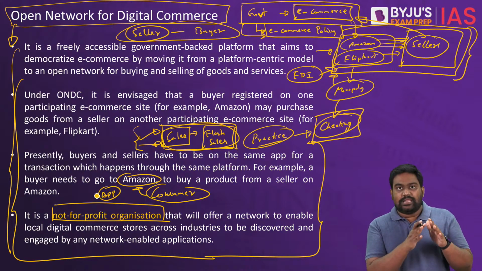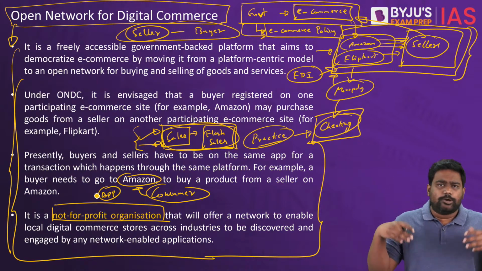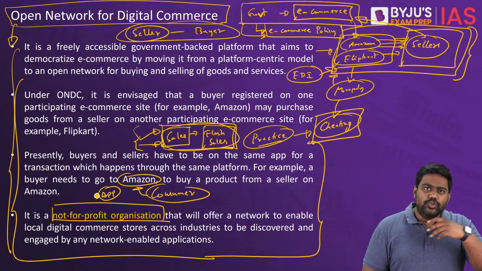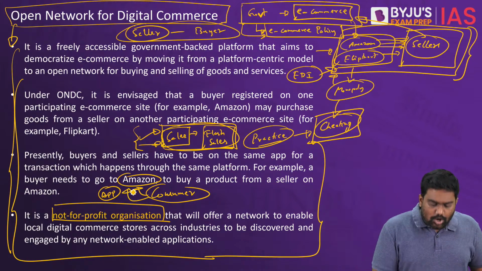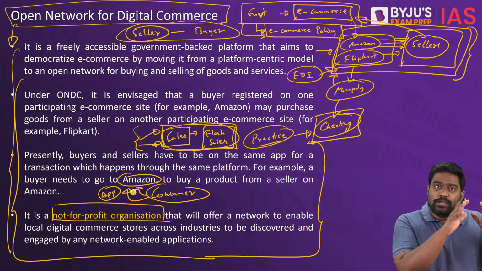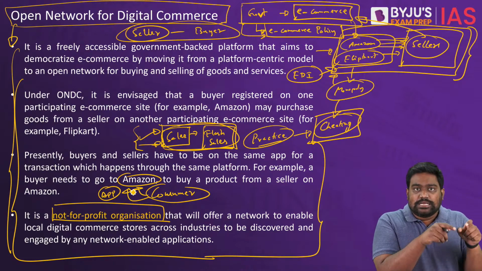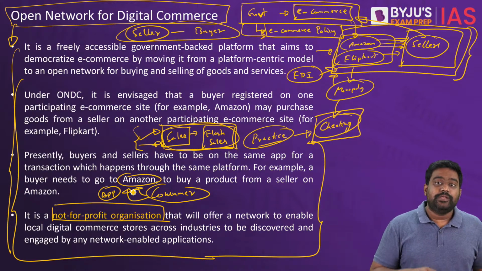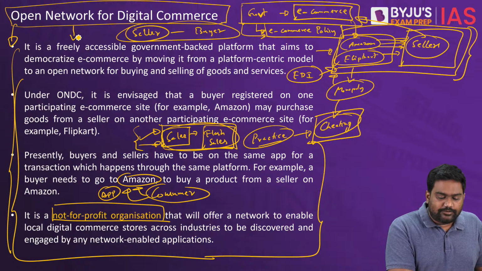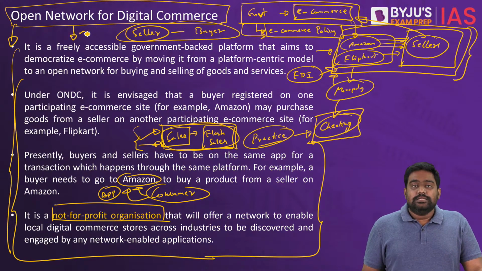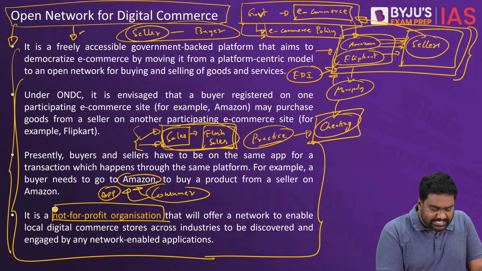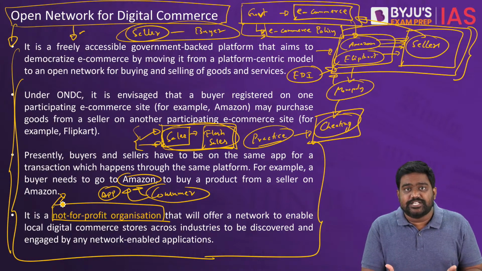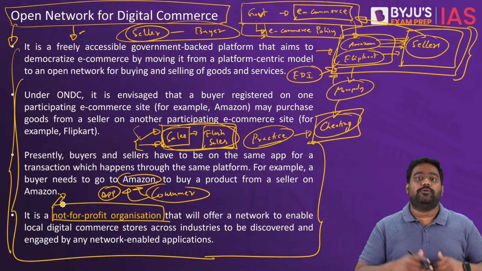If you're using a particular app, be it Amazon, Flipkart, or any other app, be it Nykaa, Myntra, there are numerous applications. When you're ordering on a particular application, you see only their products. You can't compare there itself with the products listed on other competitor platforms. This is where Open Network for Digital Commerce comes in. This government-backed e-marketplace, it's a not-for-profit organization which allows you to compare the prices of products on all the platforms.